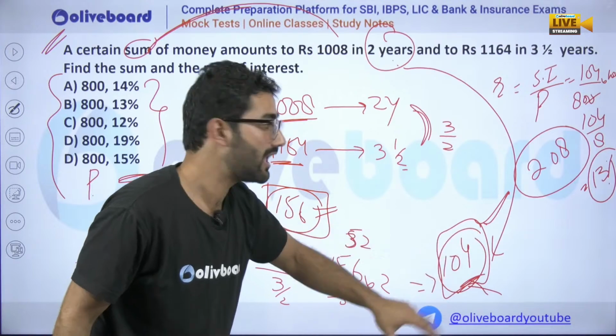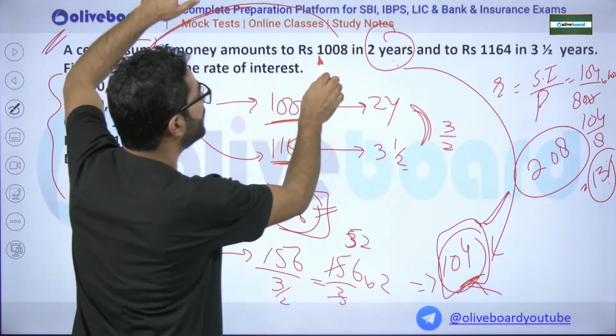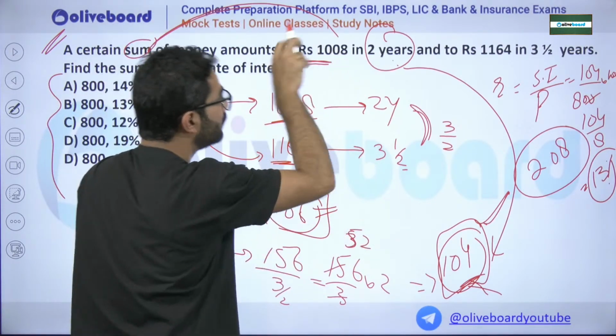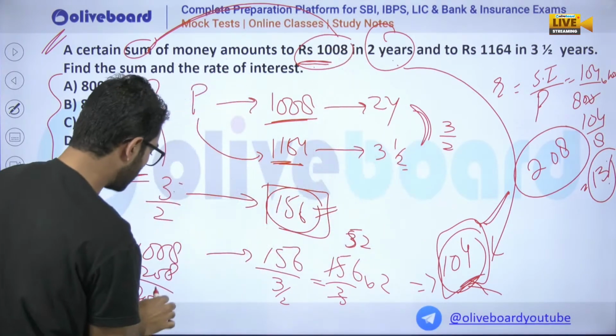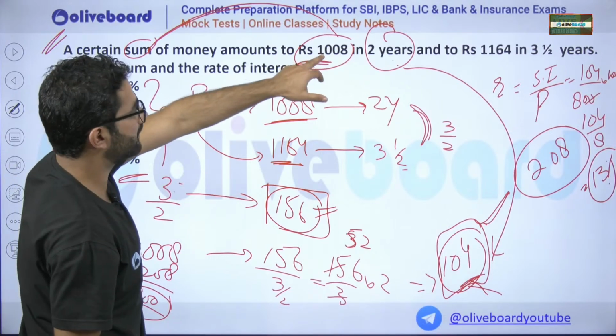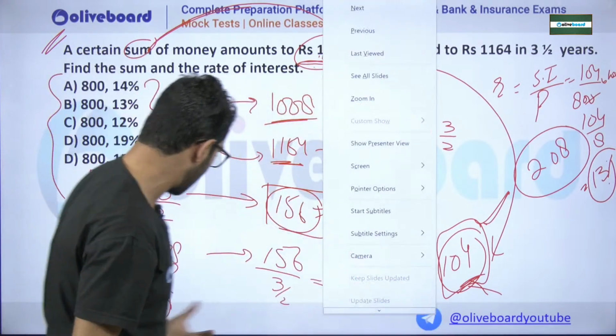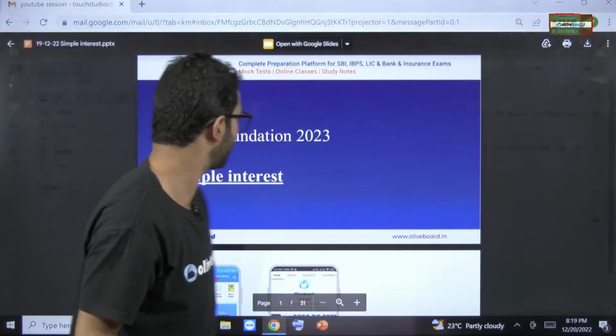You have calculated that for 2 years, the simple interest laid down 2 times on this amount makes it this. So the principal will be this amount minus 2 times the simple interest, which becomes 800.